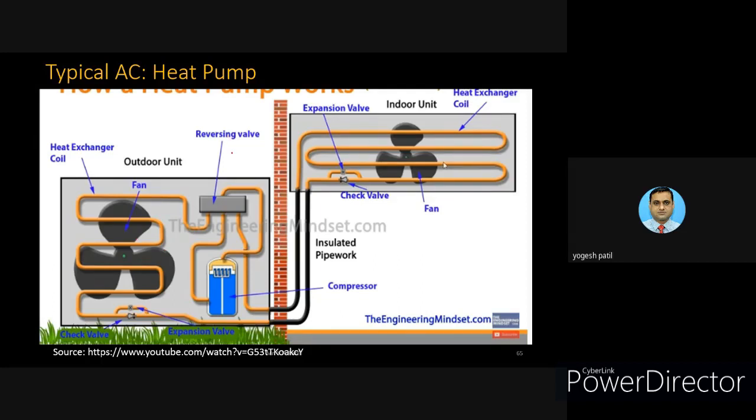So you can see that the reversing valve is here. This is the compressor, and there are 2 check valves. The lower one is the check valve, and the upper one is the expansion valve. It can be mentioned here, expansion valve. So this above is the expansion valve, and this lower one is the check valve. This check valve will be working in the heating mode. It is used to avoid opposite flow, so the check valve is added here.